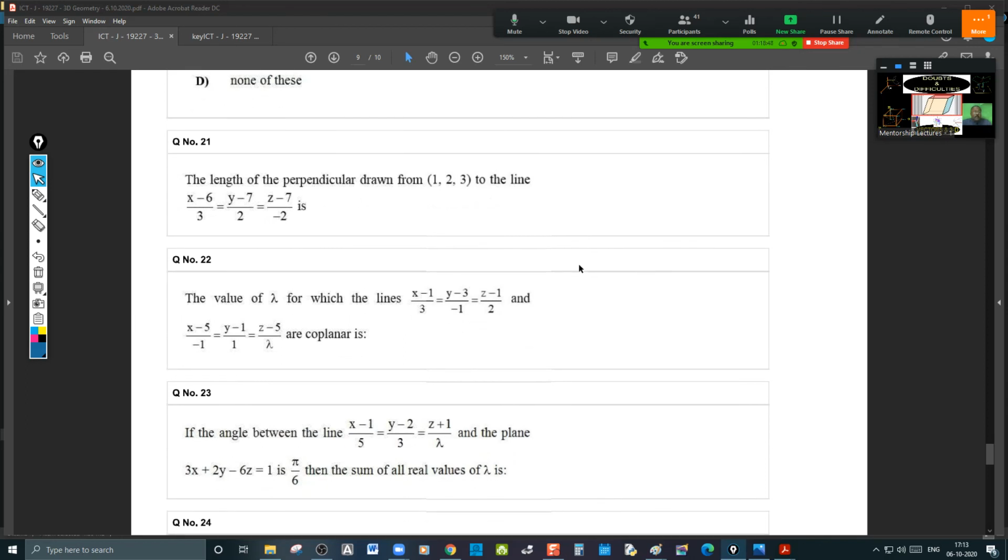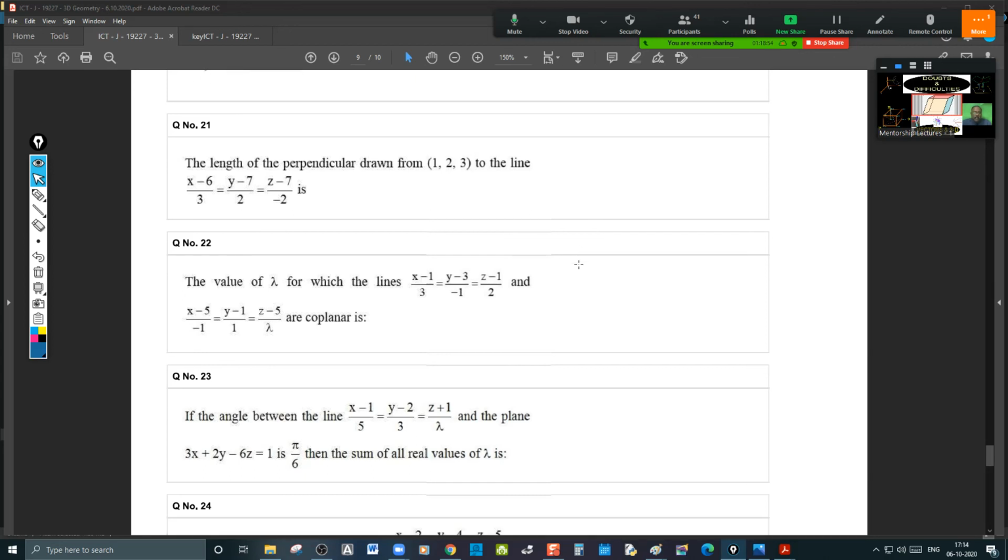Yes, from 21 to 25, please. Question 21: the length of the perpendicular drawn from (1, 2, 3) to the line. Just now we discussed it. The question is repeated. You create the parametric form of the line and write the dot product as 0, and thereby you'll get lambda, and thereby you'll get the point. After getting the point, find out the length of the perpendicular.